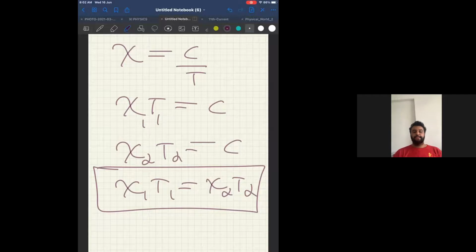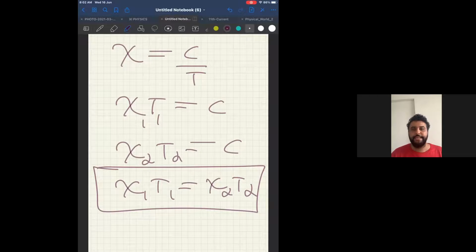Tell me what should be the answer. The magnetic susceptibility for any paramagnetic material changes with absolute temperature as, can I say it is inversely proportional to temperature?